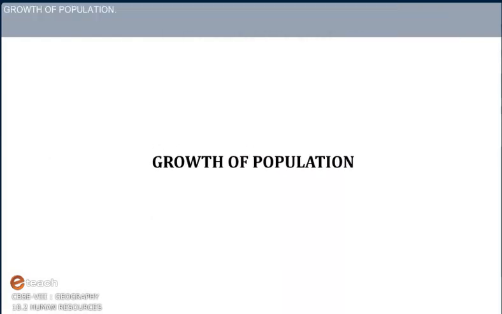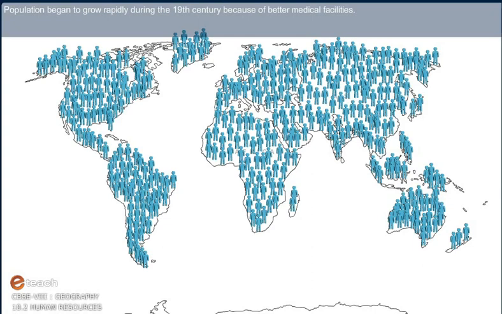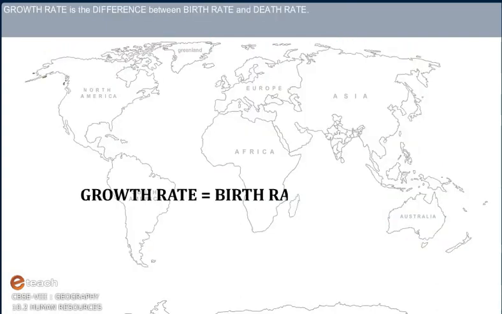Growth of population. Population began to grow rapidly during the 19th century because of better medical facilities. Present world population is 6 billion. Growth rate is the difference between birth rate and death rate.